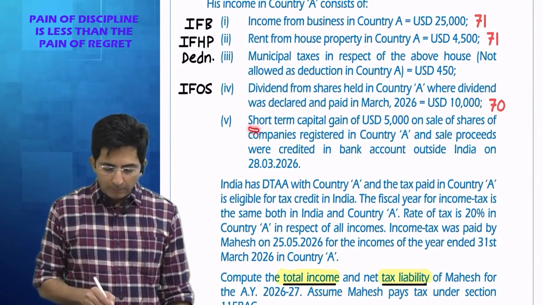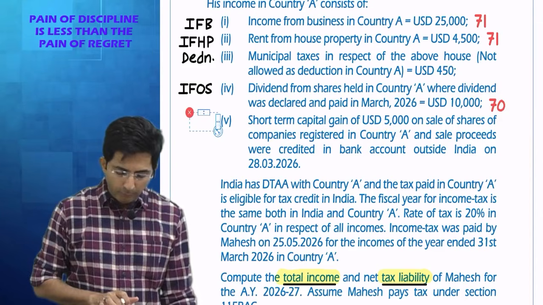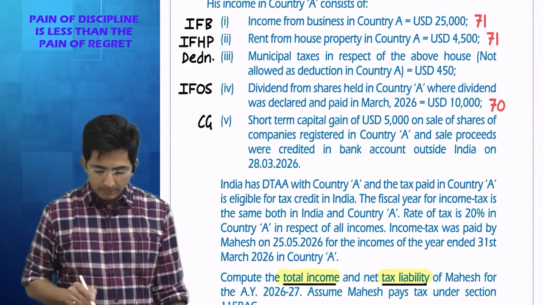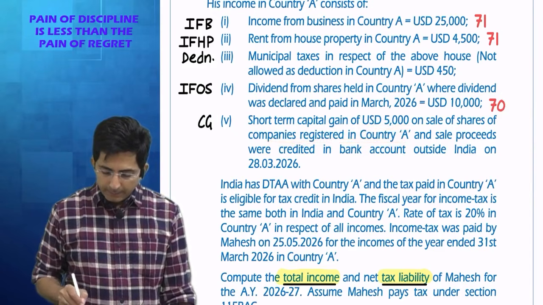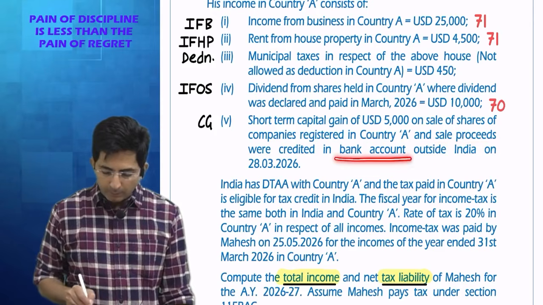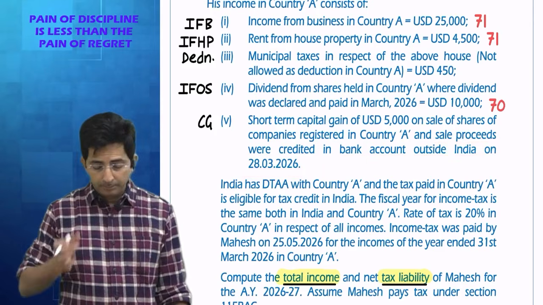Then, short-term capital gains. First decide the head and then conversion. Head will be CG, capital gains. But see, this is $5,000 on sale of shares registered in country A, and sale proceeds were credited in bank account outside India on 20th March 2026.